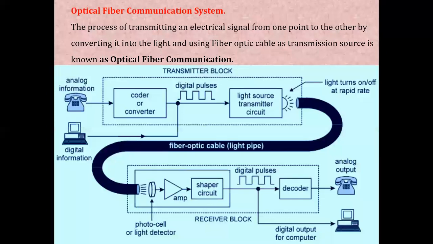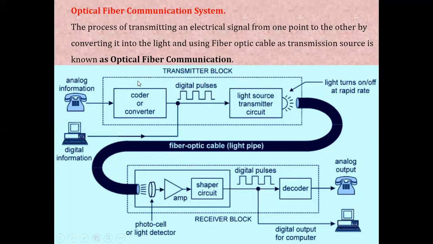Now let us see how optical fibers are used to communicate data or signals from one point to another point. Whenever two persons are speaking on a telephone or a mobile phone, those signals are analog signals. Any type of signal, maybe a musical signal or audio signal or a digital signal, can be transmitted through an optical fiber. So when we are speaking through a telephone, that is an analog signal, and this analog signal is converted to an electrical signal and fed to the transmitter.